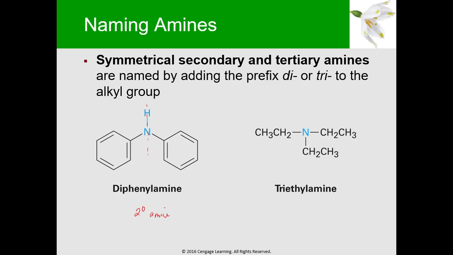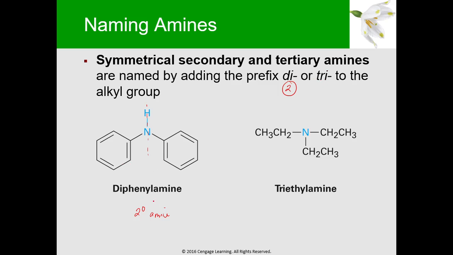So secondary, symmetrical, and tertiary amines are named by adding the prefix di or tri to the alkyl group. Use the di kapag dalawa yung same na substituent, or tri kapag tatlo. So let's give an example here.